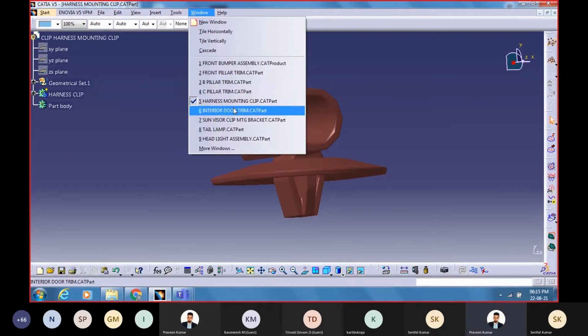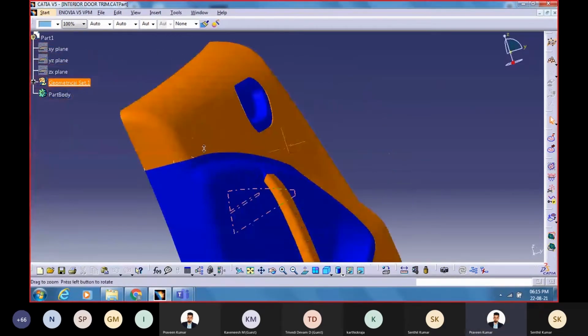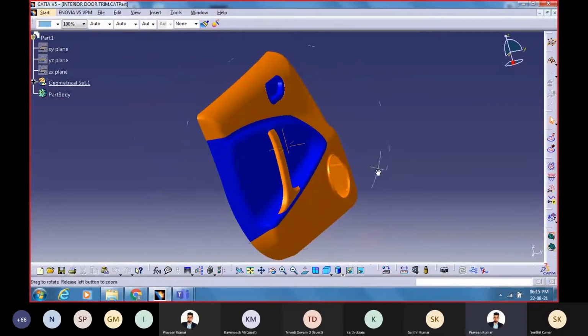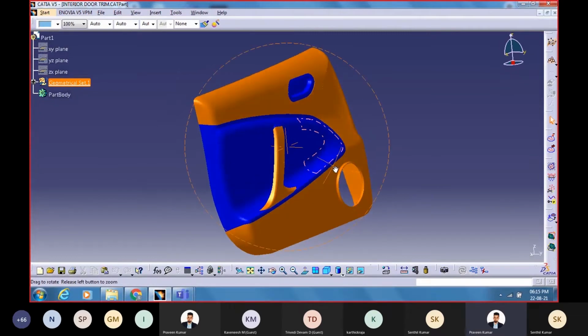We have the interior door trim. This is the inner part of the car. If you see the side, can you understand? You have what?